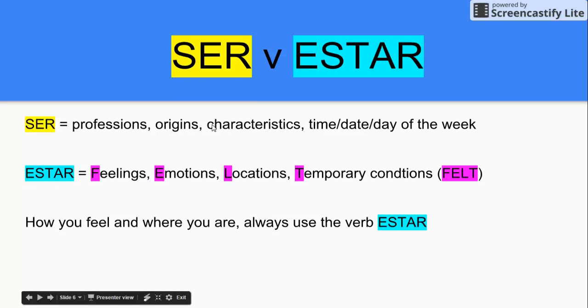A good way to always test this if you forget is remember this rhyme. How you feel and where you are, always use the verb estar. We're going to be describing our feelings and our locations with the verb estar. So again, how you feel and where you are, always use the verb estar. So if you're going to say I am, and it fits into this category of how you feel or where you are, you should probably be using the verb estar. Otherwise, consider that ser might be a more appropriate answer when we're discussing all of these things listed above: professions, origins, characteristics, time, date, and day of the week.